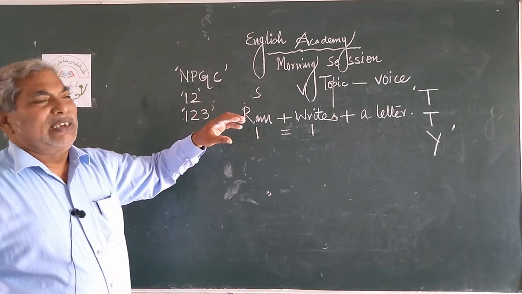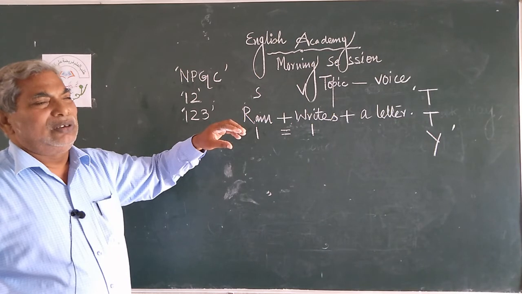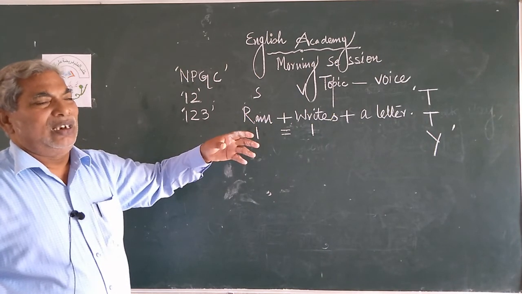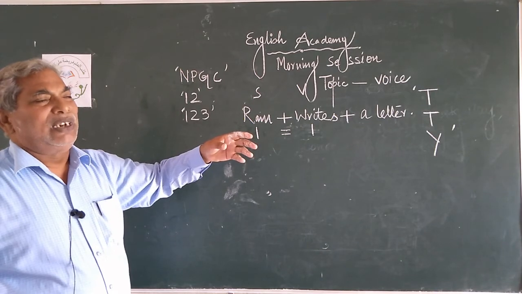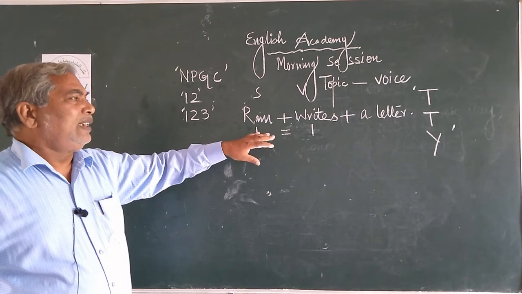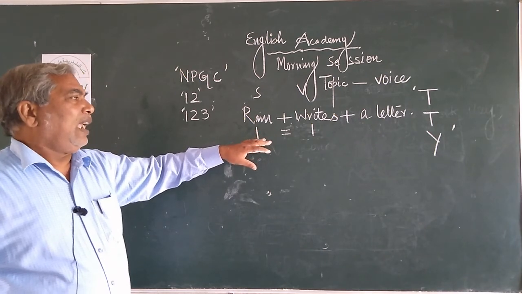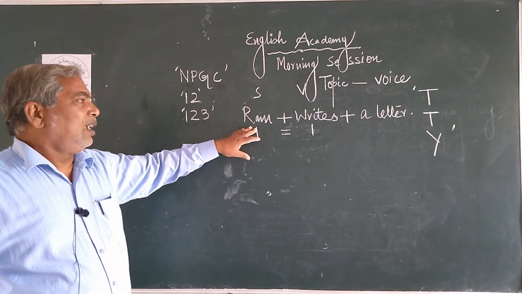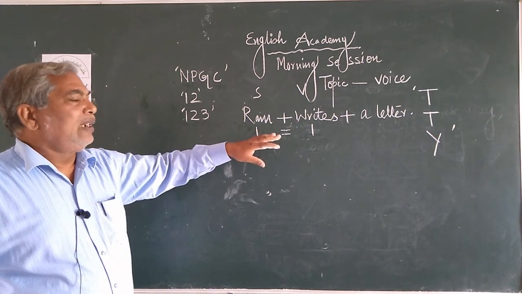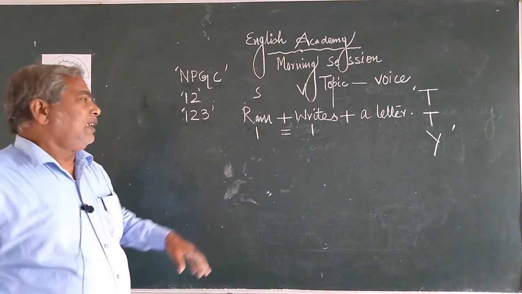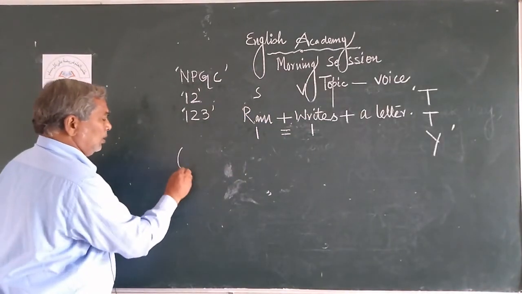In another language, you say present indefinite tense. Now this is simple present tense, and this sentence has subject, verb and object. O, object.